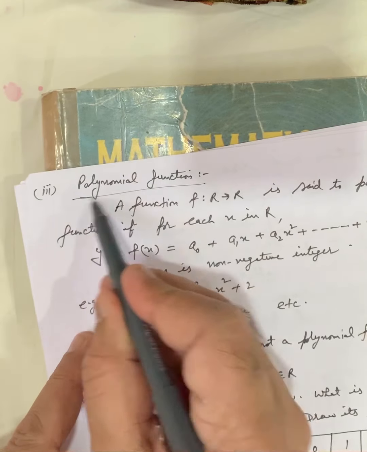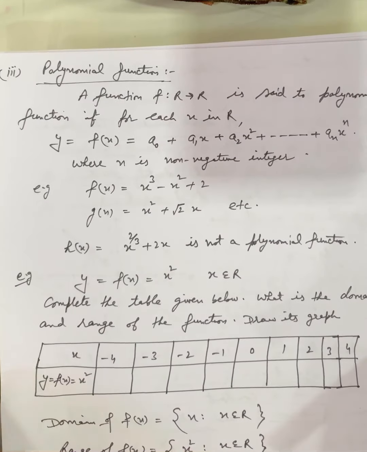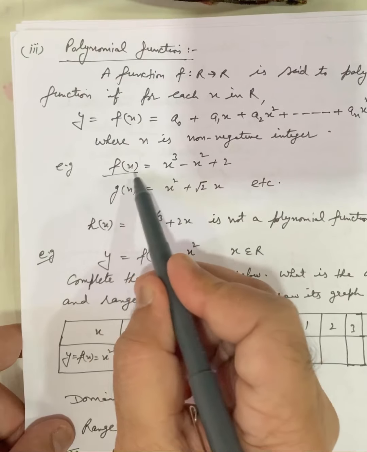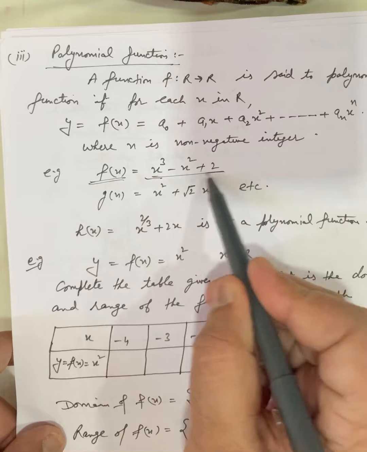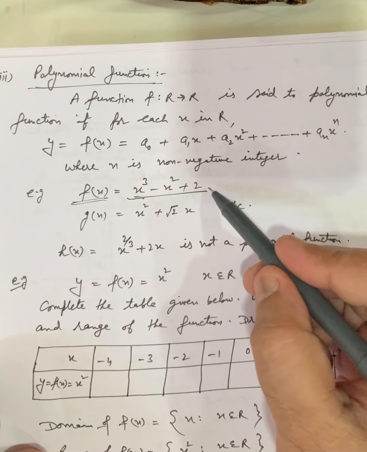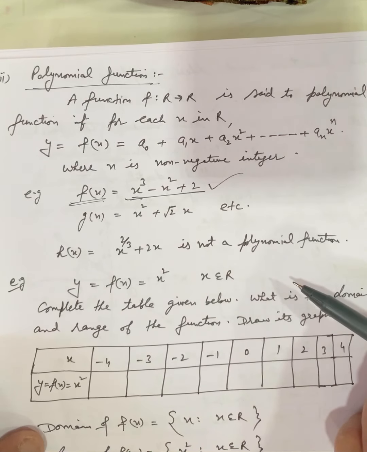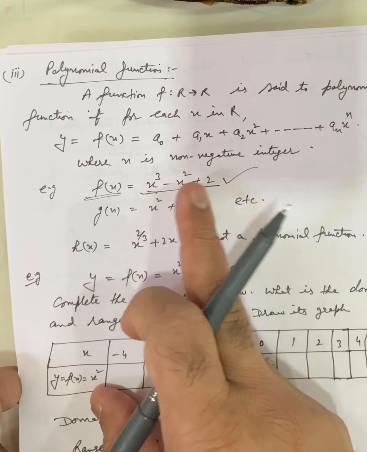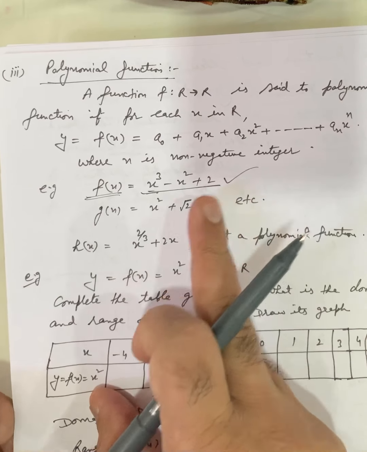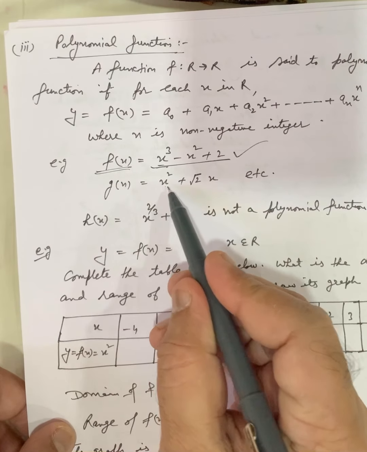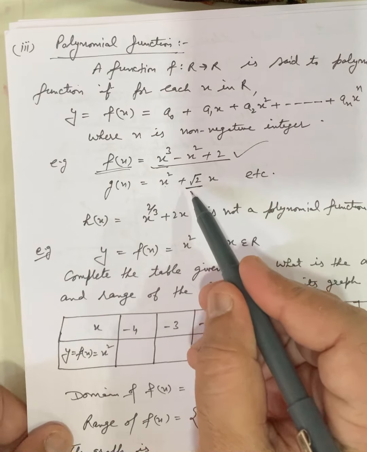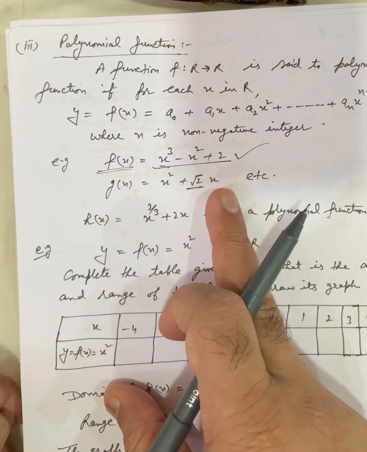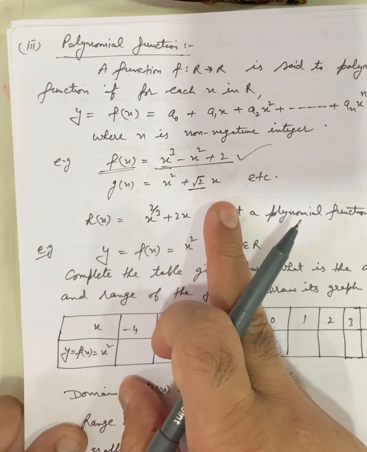After that, the third function is the polynomial function. You have done this also. Polynomial functions, you have already studied in class 9th and 10th about the polynomial. Y is equal to any polynomial. f(x) is equal to x cube minus x square plus 2. What is the condition for the polynomial? You have studied this in matric also. The exponent should always be a positive natural number. Similarly, x square plus, this is a coefficient. Coefficients may be in radical, root 2, root 3, root 5, etc. But the variables should not be in radical form. So it is also an example of a polynomial.